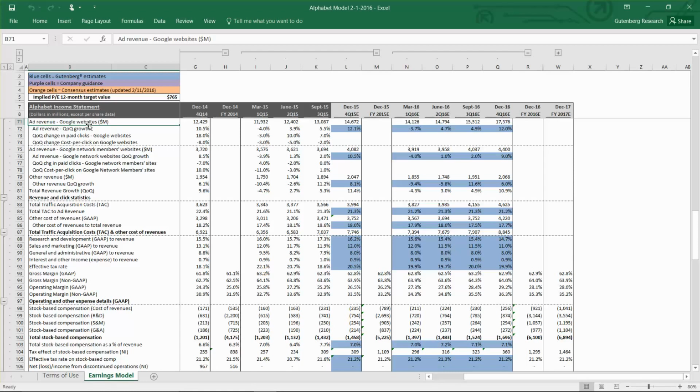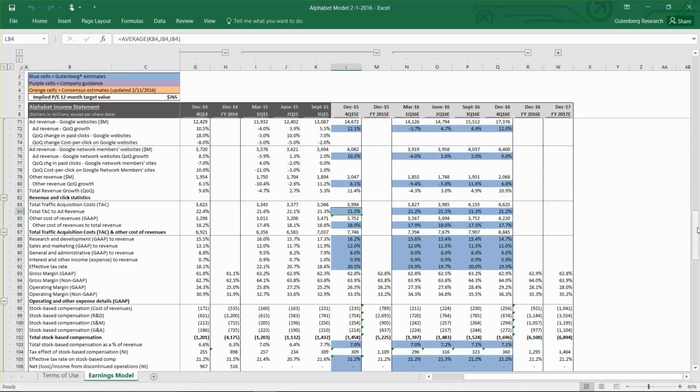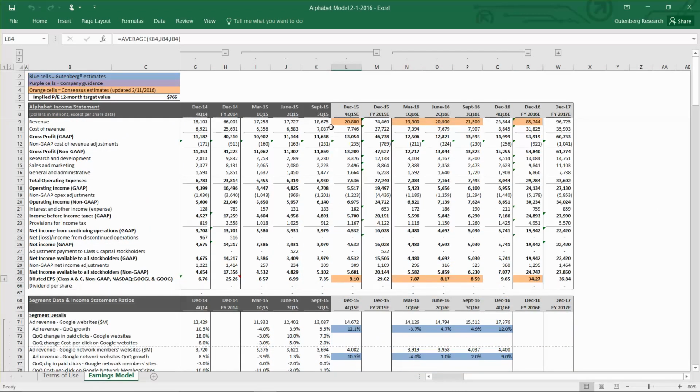So after the close, we're going to incorporate these new results and this new segment reporting into our model. So obviously expect somewhat of a delay because it's going to take some time to get that all updated. In the meantime, it's important to understand the primary search network and how they generate earnings from that network, and also the puts and takes from an expense standpoint. So the biggest being the traffic acquisition cost. And also that's important to keep in mind too, whereas other sites may report revenue on a net basis, we're actually reporting on a gross basis.